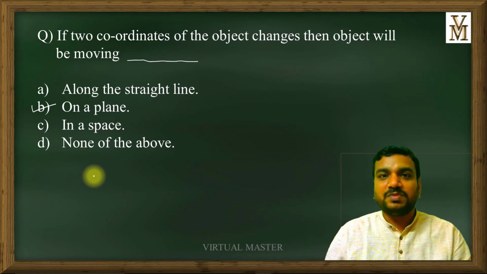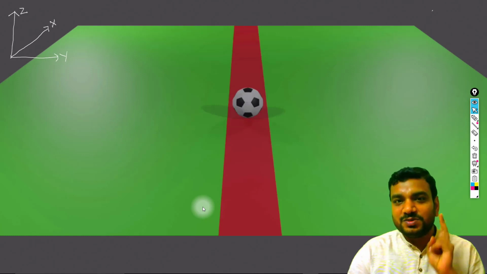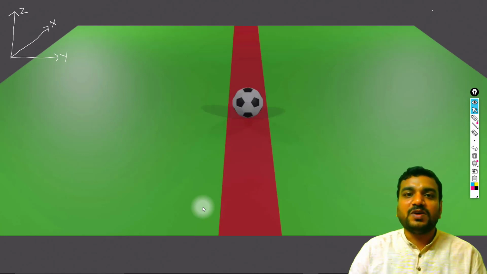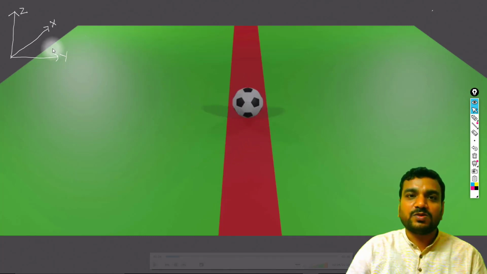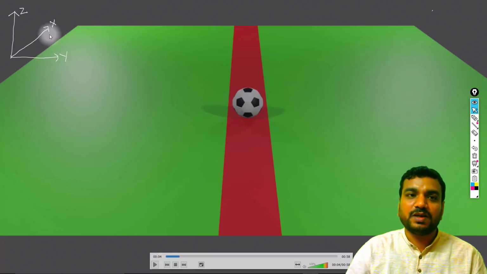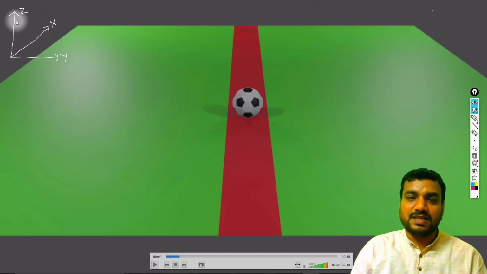Now let me show you the animated video of one-dimensional, two-dimensional and three-dimensional motion. To demonstrate these, we have taken a football field and a football over the field. Also, we have taken a rectangular coordinate system consisting of three mutually perpendicular axes: x-axis, y-axis and z-axis. The length of the football field is represented by the x-axis, the breadth by the y-axis, and the height or space by the z-axis.